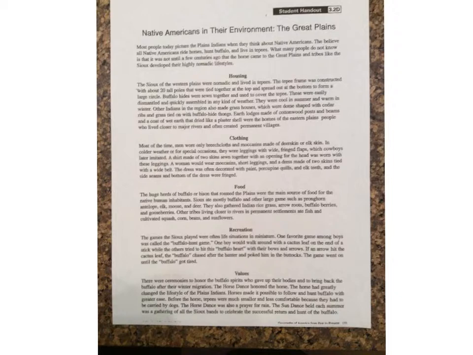Other Indians in the region also made grass houses, which were dome-shaped with cedar ribs and grass tied on with buffalo hide thongs. Earth lodges made of cottonwood posts and beams and a coat of wet earth that dried like a plaster shell were the homes of the Eastern Plains people who lived closer to major rivers and often created permanent villages.